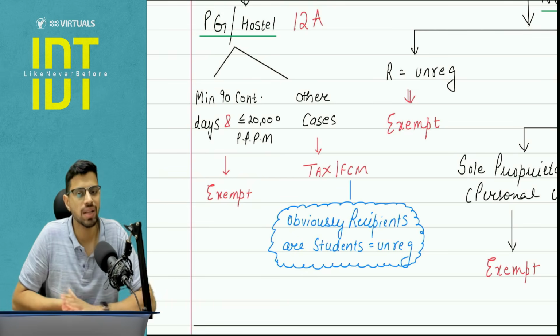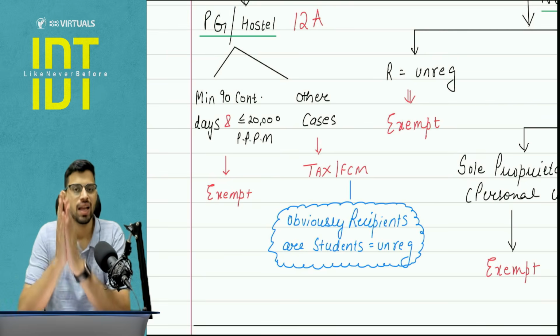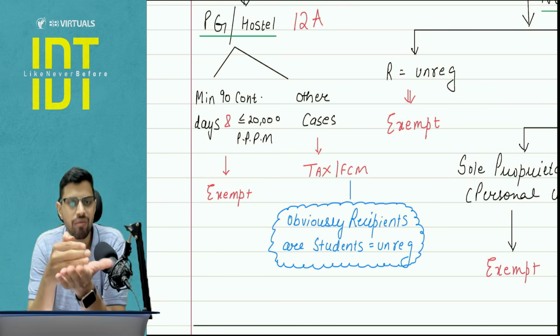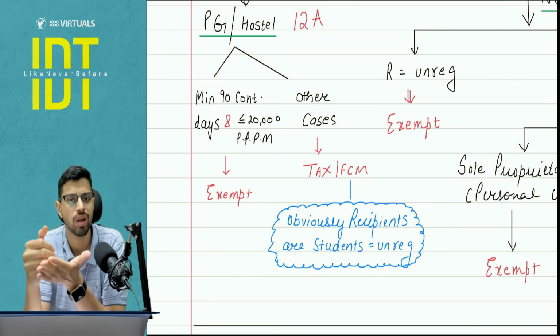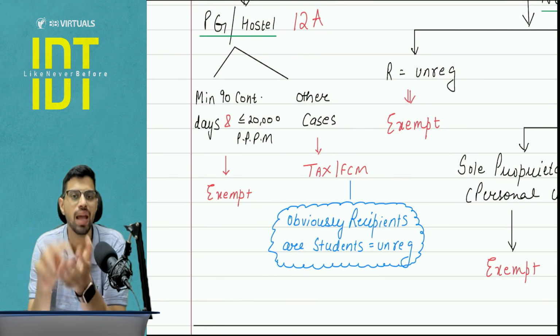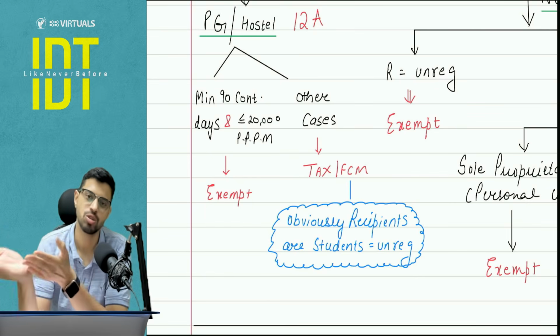It will depend on whether the supplier is a big person or not. See, the focus of the exemptions chapter and RCM FCM is whether RCM will apply or not and whether exemption will apply or not. In all the other cases, the tax will apply, FCM will apply, but in real life, the GST will apply only if the supplier is crossing the threshold.